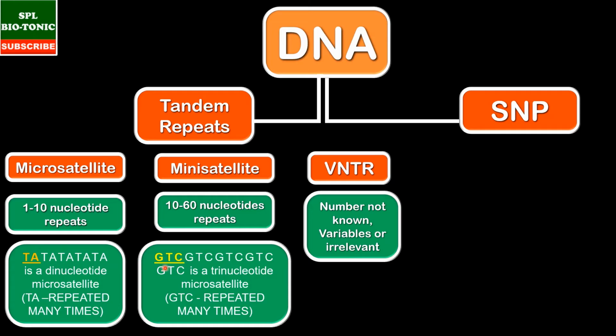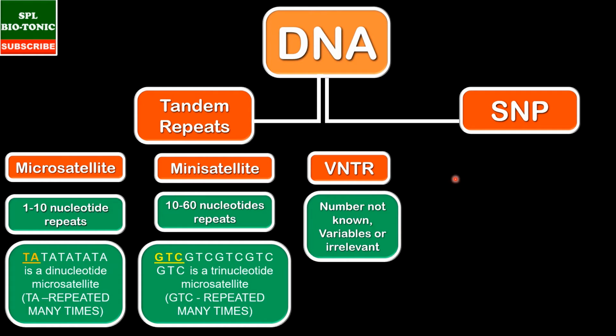Now look at the second example. Here GTC is a trinucleotide sequence repeated once, twice, thrice, 4 times and 5 times. So GTC is repeated 5 times. In one individual it may be repeated 5 times, in a second individual it may be repeated 10 times. So that is the basis of DNA fingerprinting.